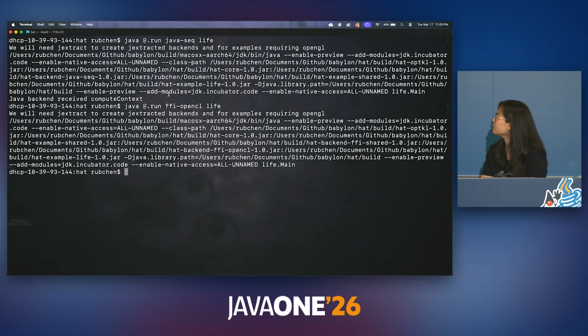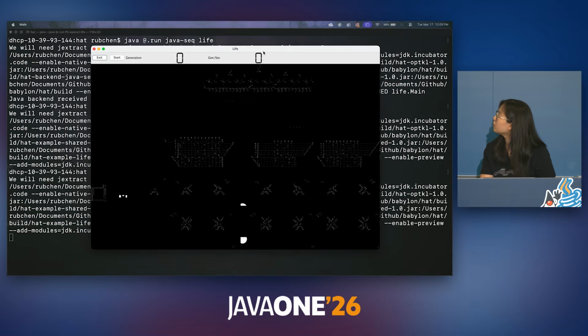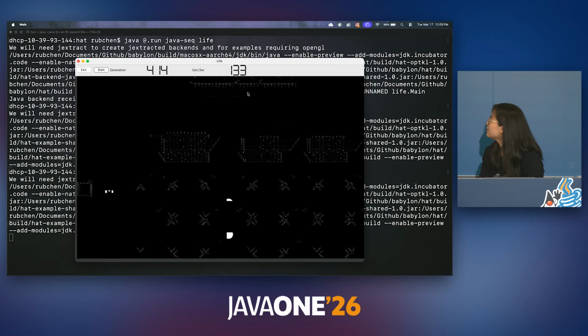Let me exit this. So this is enabling our minimize copies option within our kernel using the OpenCL backend still. And if I pull this over here, we have basically twice the performance.